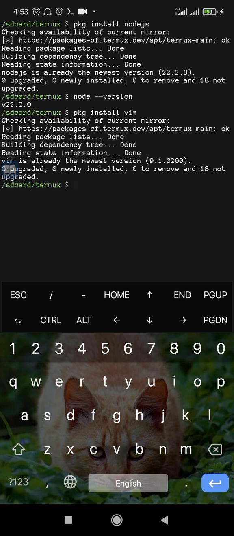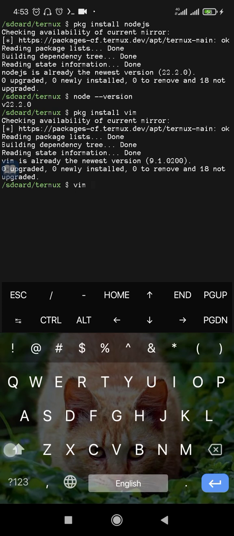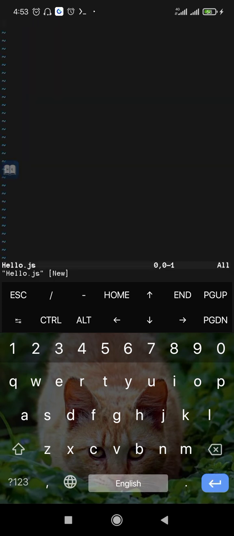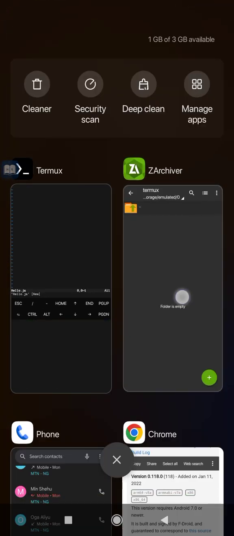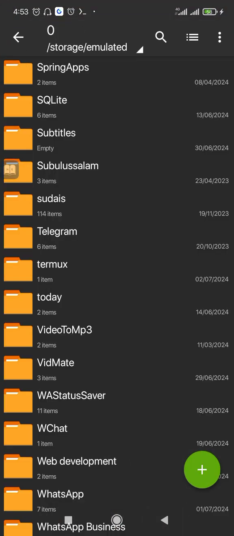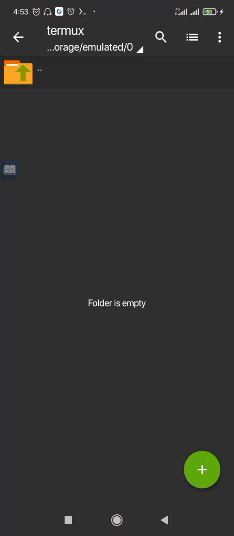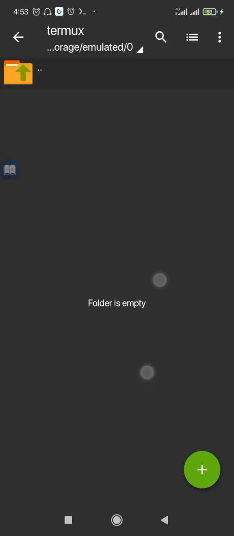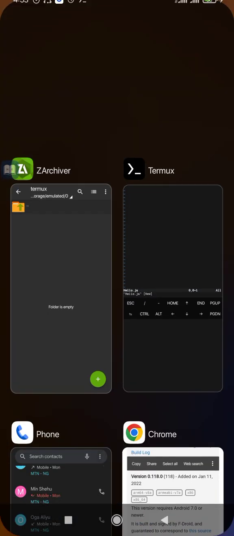So to create a file, since I have Vim, just write vim. Let's say I can say vim hello.js. This JS stands for JavaScript, it is the extension for a JavaScript file. So in na clicking, kun ga gane ya min creating the new file. So idan na koma a nan warin termux, okay, kun ga ina cikin termux amma ba ku ga file din ba ko. So till I save it, ai yanzu ban yi saving din shi ba.